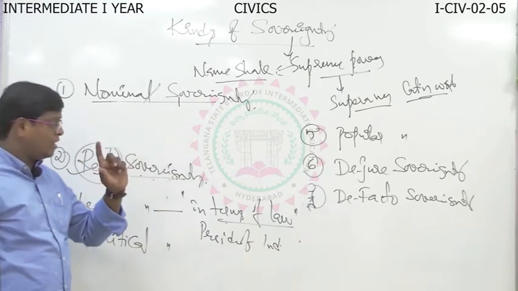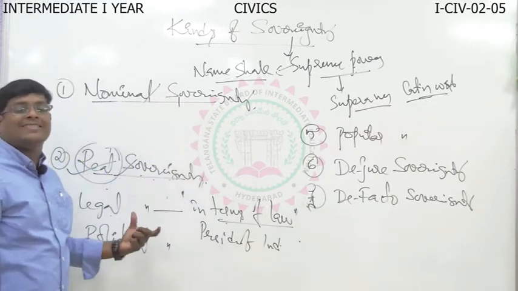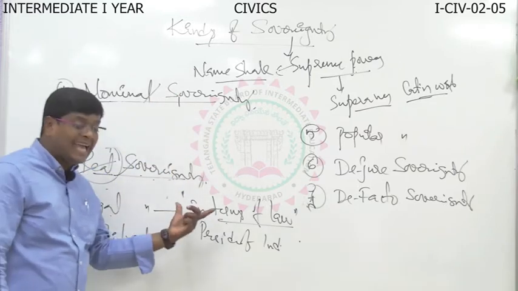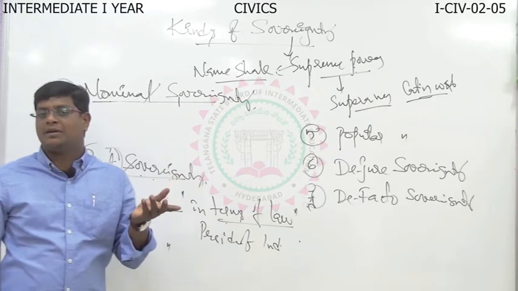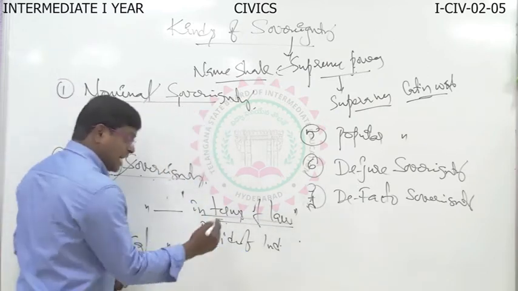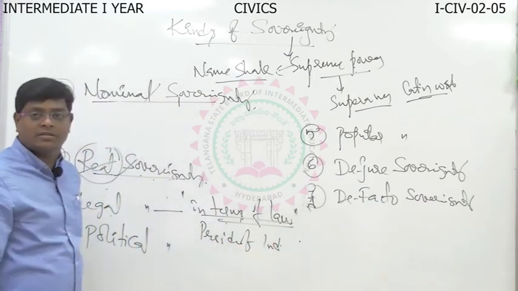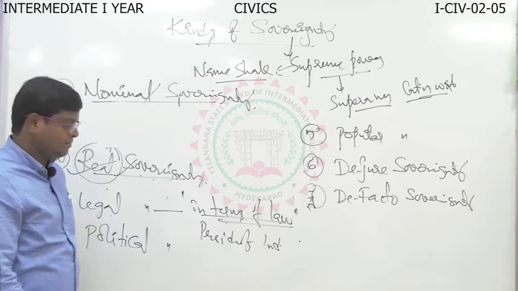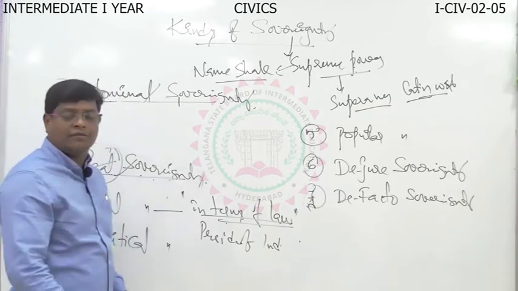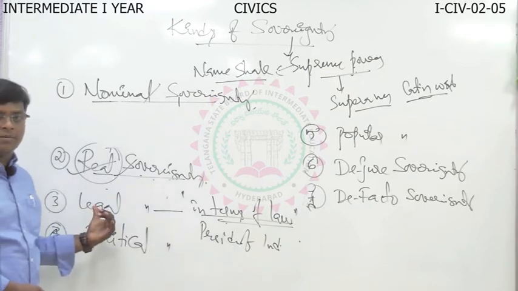By law, that means based on the constitution, they enjoyed the power. Based on their name only, the sovereignty power exists. That's why by law, in terms of law, the President of India is the sovereign in India. The King or Queen of England is the legal sovereign.